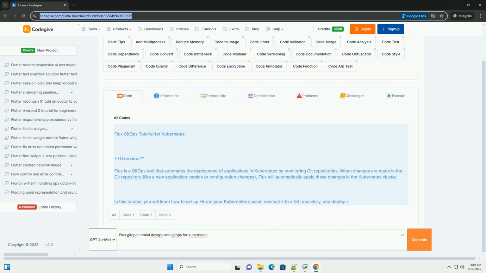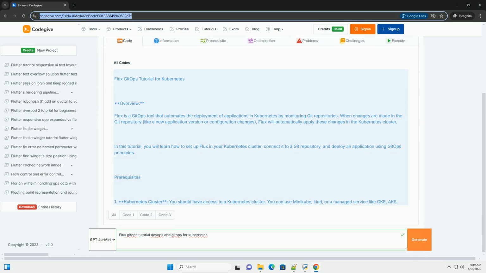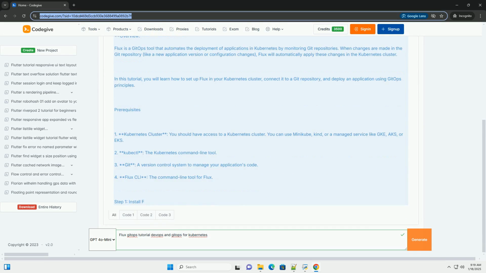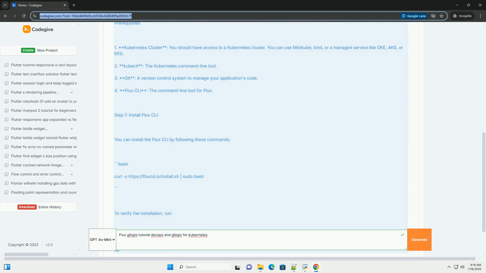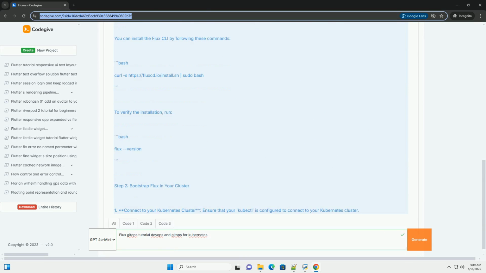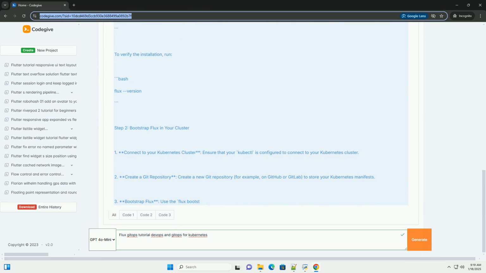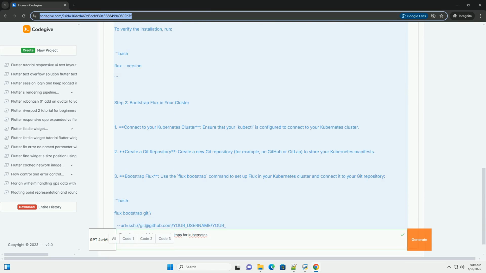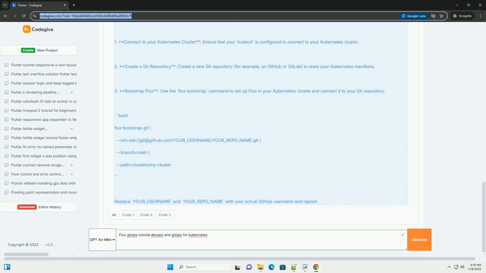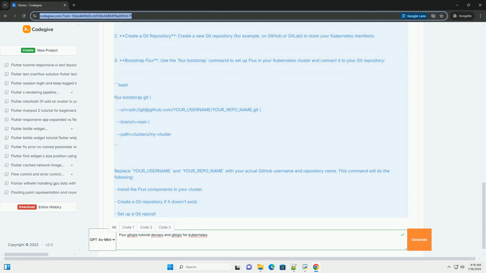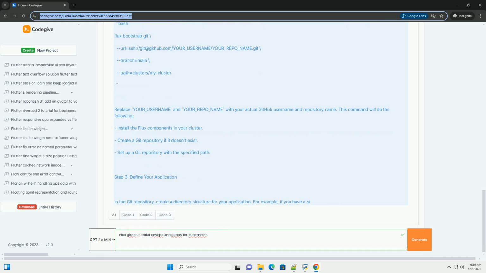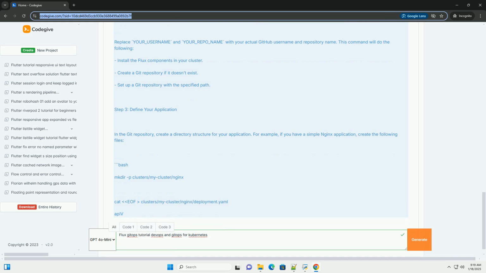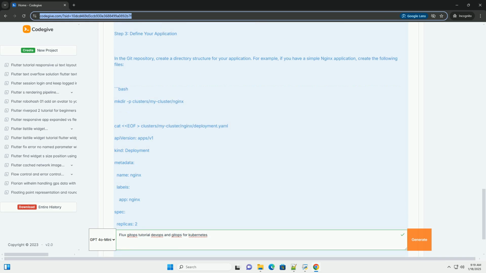Flux GitOps tutorial for Kubernetes. Overview. Flux is a GitOps tool that automates the deployment of applications in Kubernetes by monitoring Git repositories. When changes are made in the Git repository, like a new application version or configuration changes, Flux will automatically apply these changes in the Kubernetes cluster.